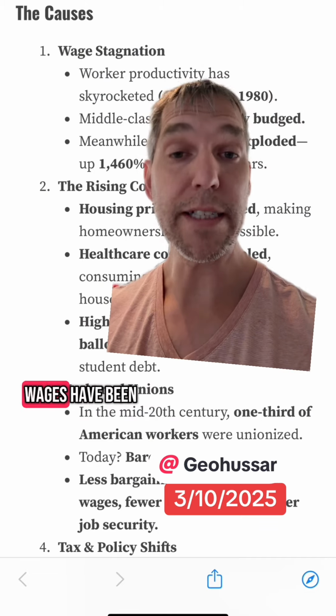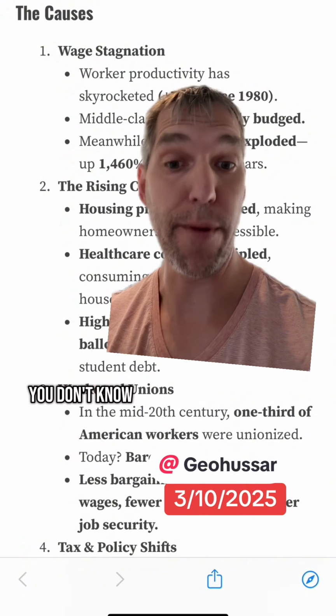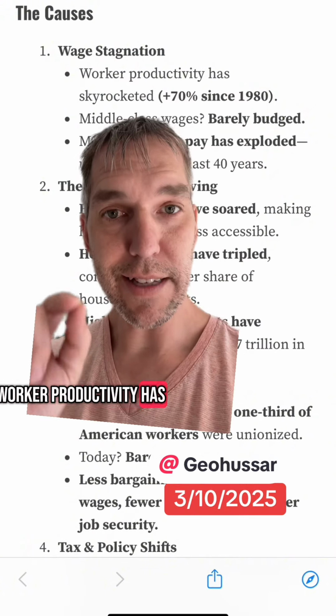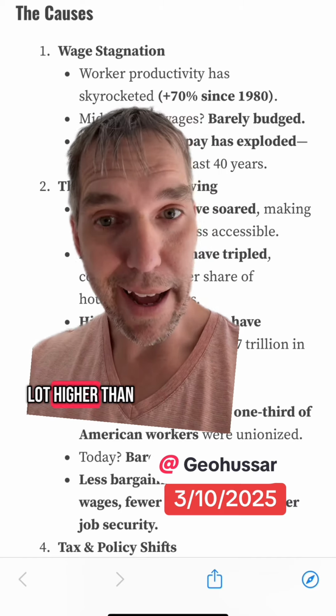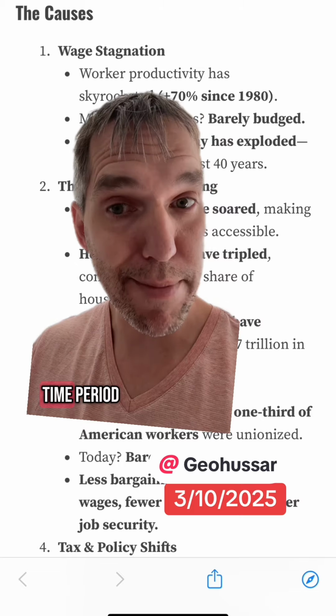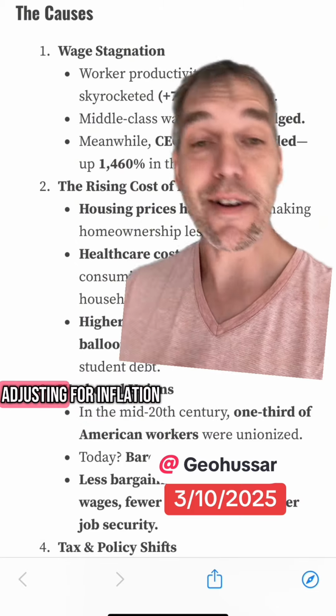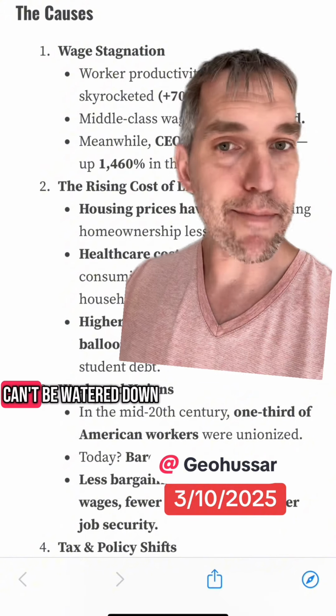Now, I'm aware wages have been rising over the past few years to match inflation, but there's something you don't know. Worker productivity has jumped 70% since 1980. That is a lot higher than the average middle class income adjusted for inflation for the same time period. And remember, there's no adjusting for inflation with worker productivity. That is a solid good that can't be watered down.